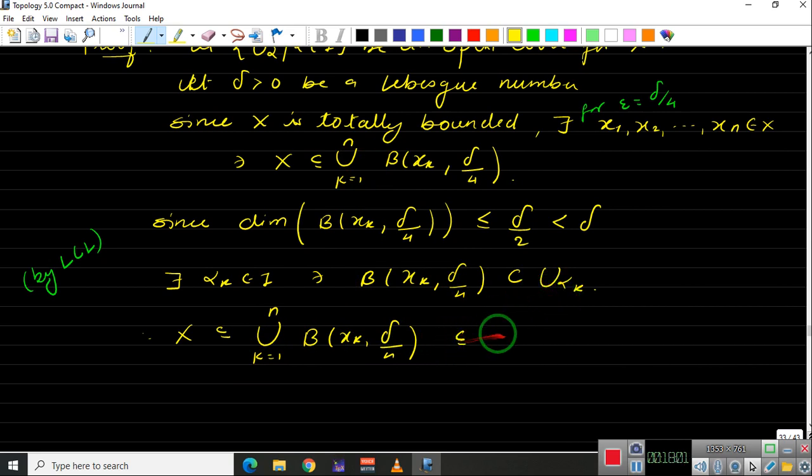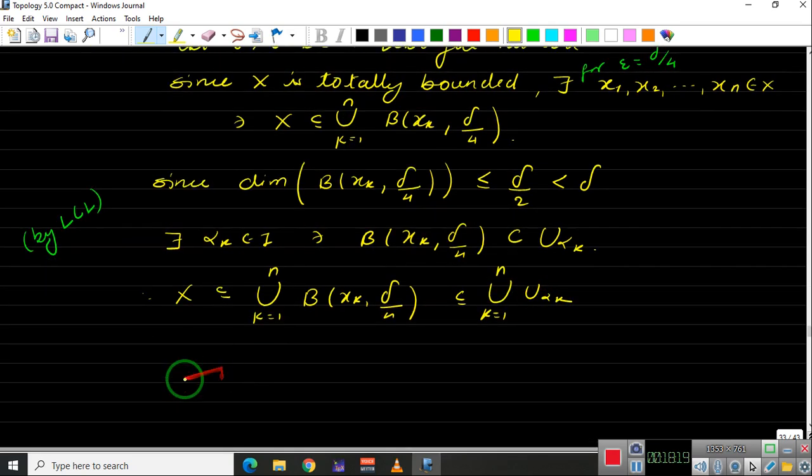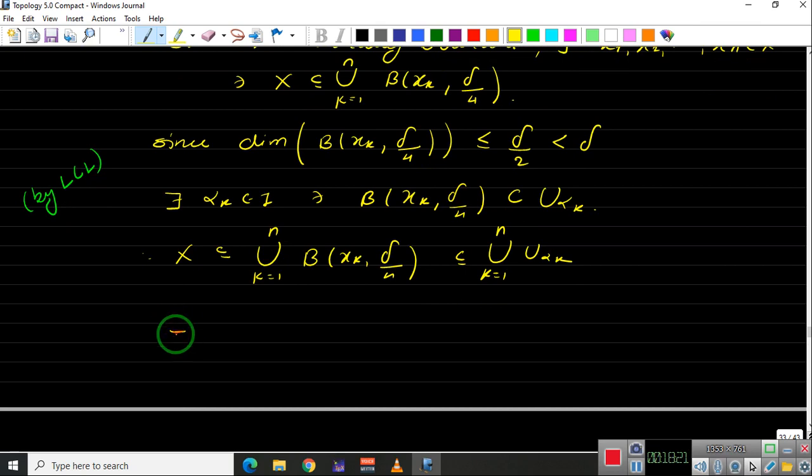So this is contained inside the union, k from 1 to n, of U alpha k, and this is our finite subcover. So we had the open cover U alpha, alpha belongs to I, and we got a finite subcover which covers X, and this implies X is compact.